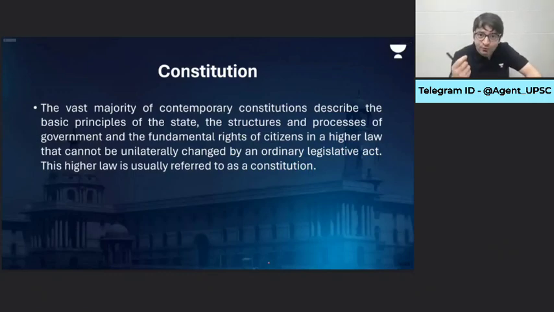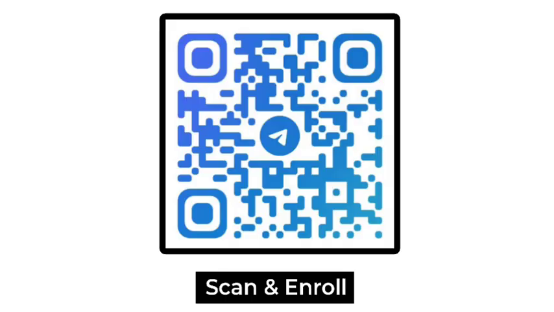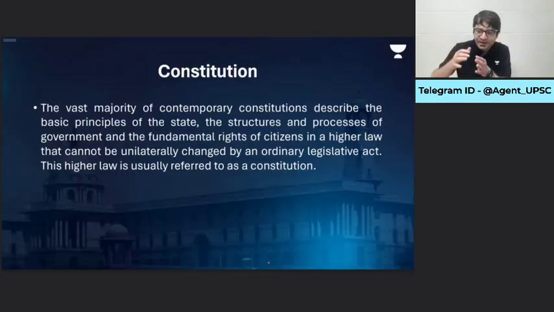What sort of government do we have to put in place? Do we have a presidential form of government or a parliamentary form of government? A presidential form of government, for example, seen in the United States, where the President of the United States controls all the powers. Or a parliamentary form of government, for example, in Britain, where the power is with the Council of Ministers headed by the Prime Minister. And this Prime Minister is accountable to the Parliament, responsible to the Parliament. In the US, the President is not accountable to the Parliament in that sense.